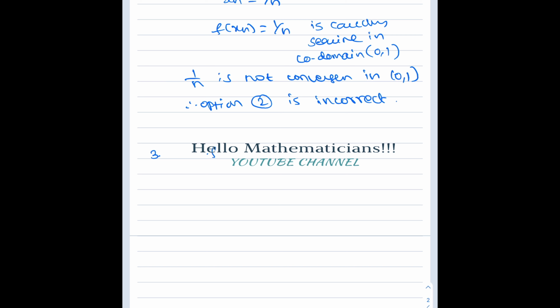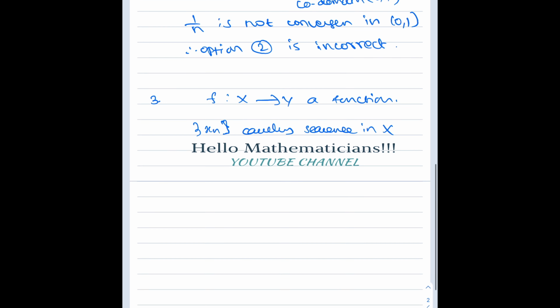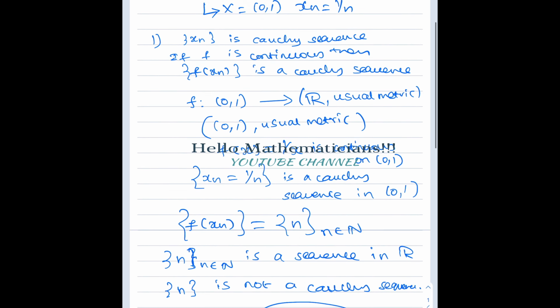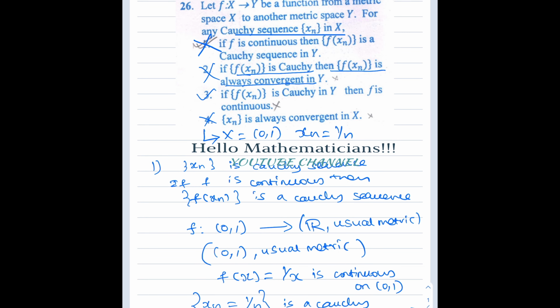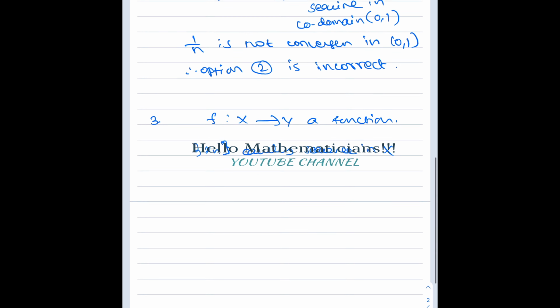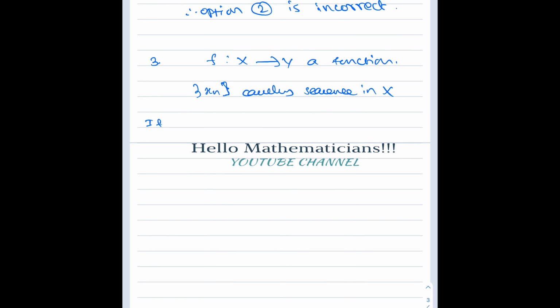We have f from X to Y, some function, and we have taken xn, a Cauchy sequence in X. What they are saying in the third option is: if f(xn) is Cauchy in Y, then f is continuous.